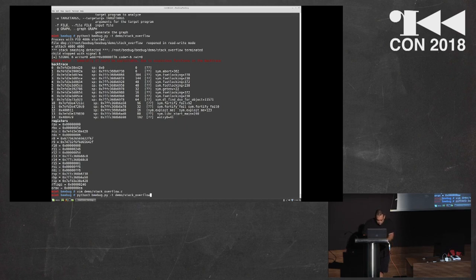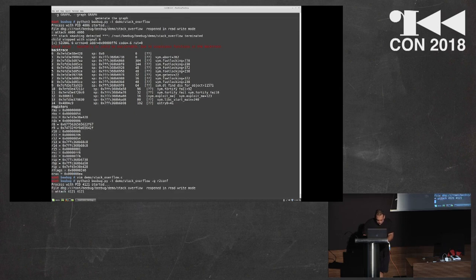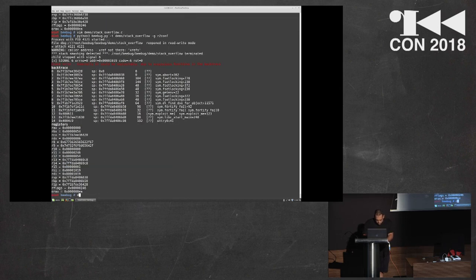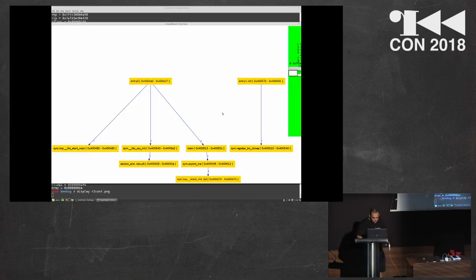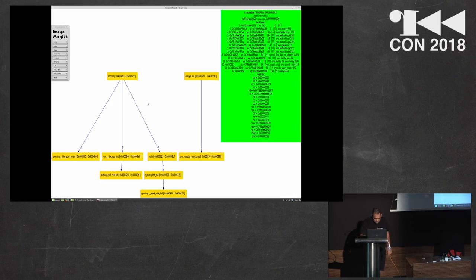It's possible, of course, to have the graph with this information. And this is the result of the graph. It means that this is the entry point, then the main calls this function, exploit me, and then this stack check fail that generates these exploitable windows.